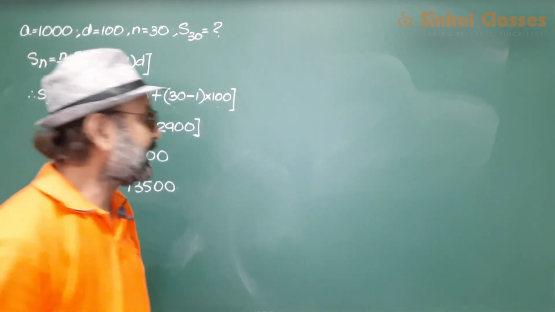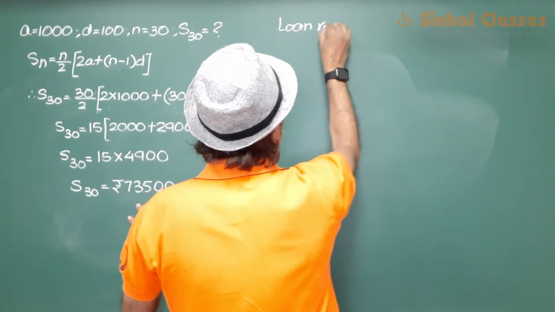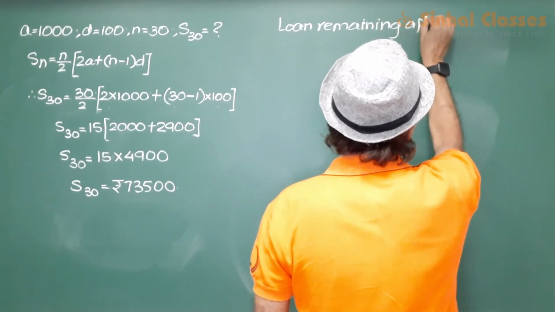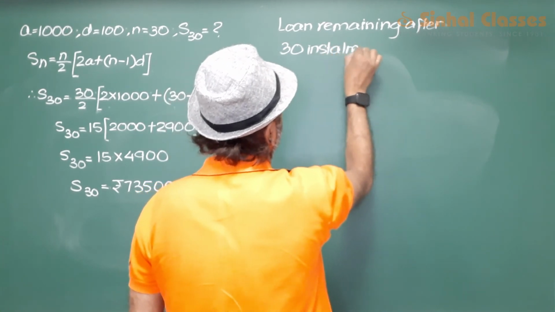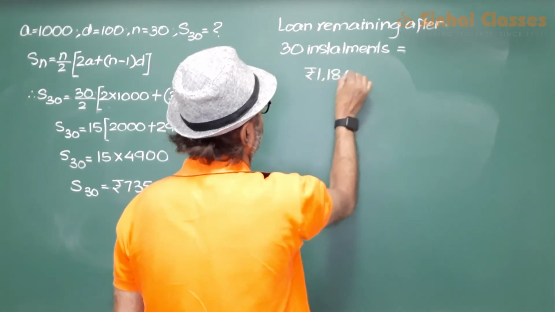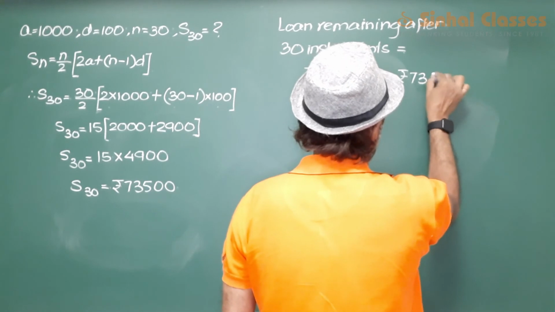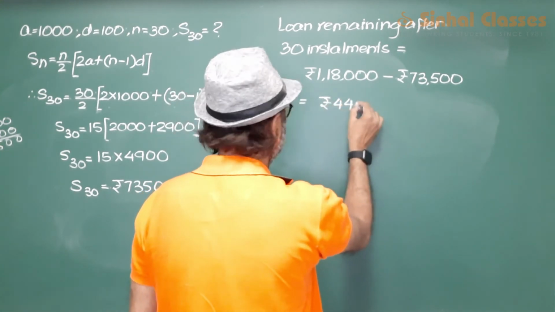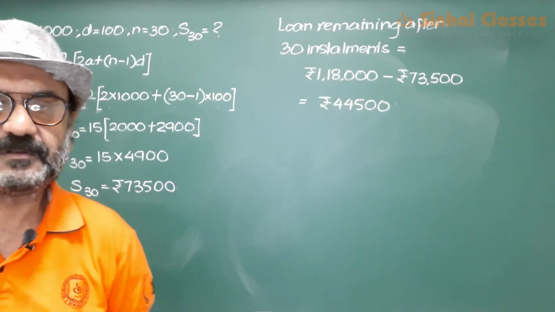The amount of money that remains is, so this is our final answer, rupees 44,500.